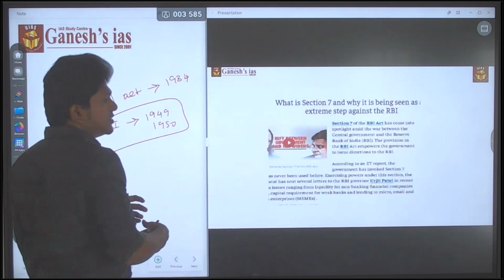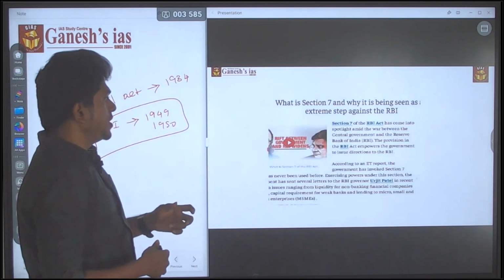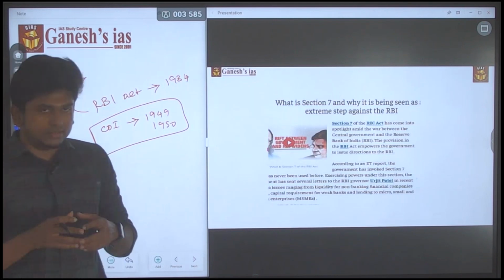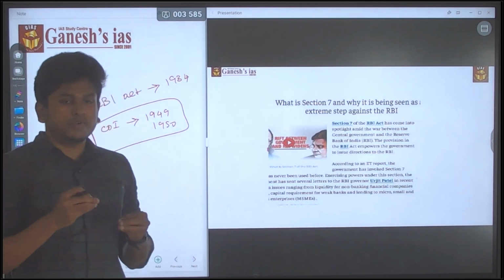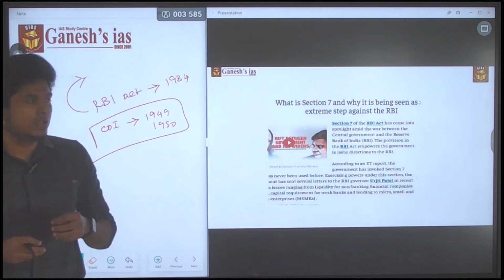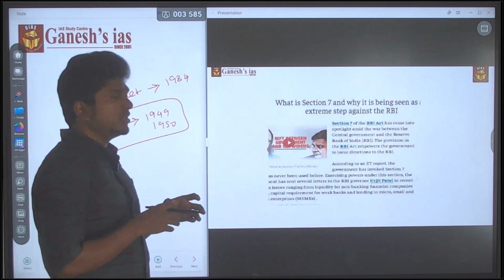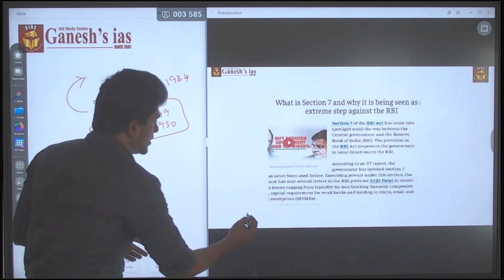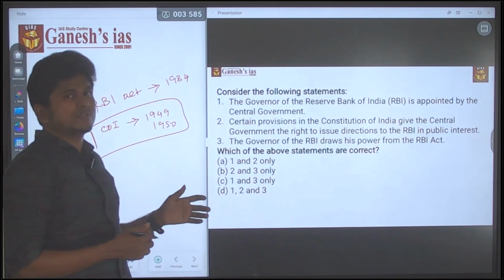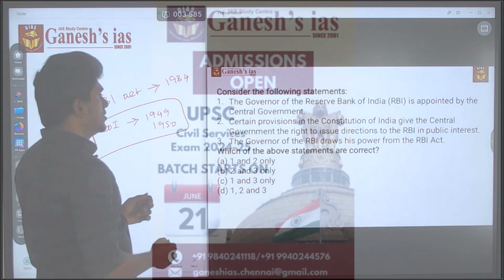So why did they ask this question in 2021 and 2022? Because there is a tussle between the RBI and the central government over who has the power to appoint the governor and who has the power to regulate the RBI. For that there are certain cases related to it, and from that they made these kinds of questions. See, it is one of the easiest questions.